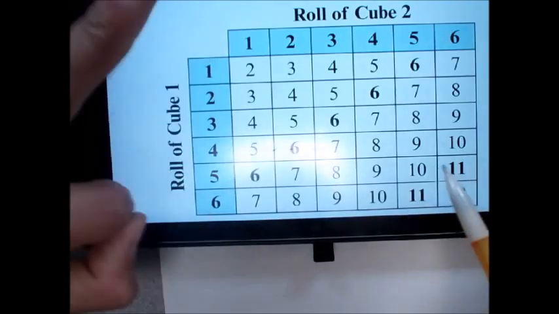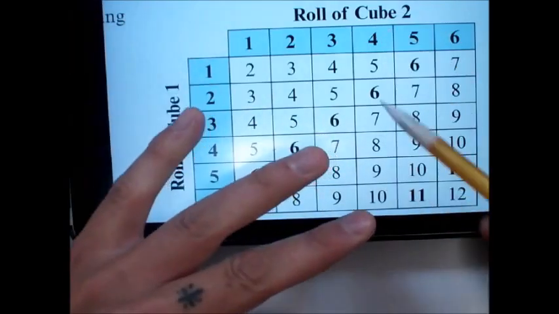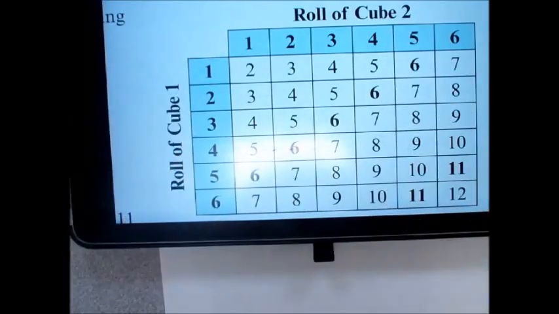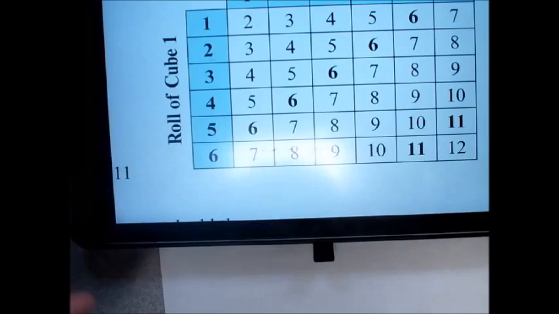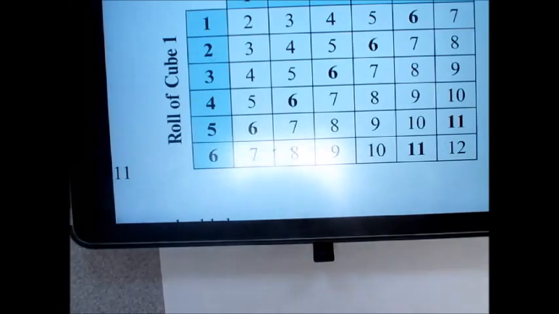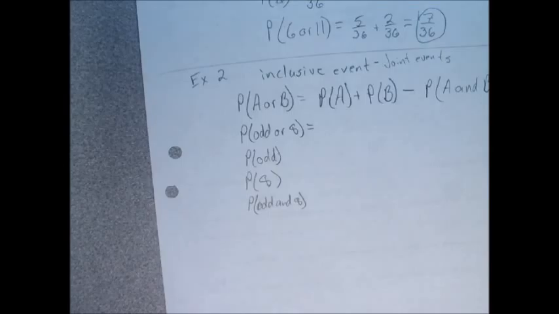So there's 3. Then if I look at the 4s, when I roll a 4 and a 4, a 4 and a 2, and a 4 and a 6, again, that's 3 more, right? So I want to look at these different combinations and figure out when is there only even numbers involved. Okay, so go back through there and see if you can find them. I did just give you a hint, by the way.